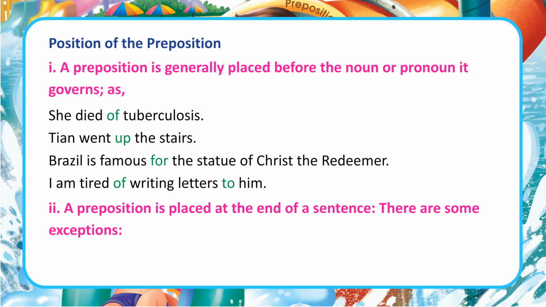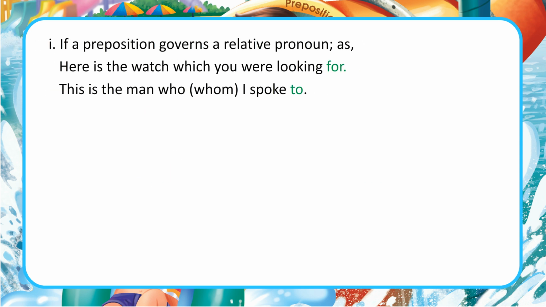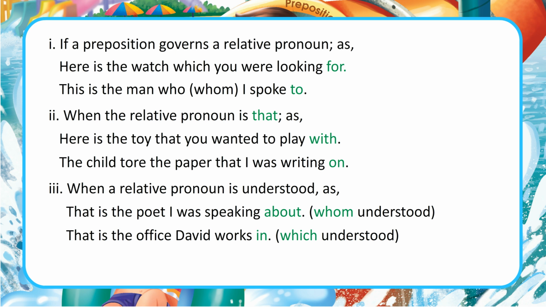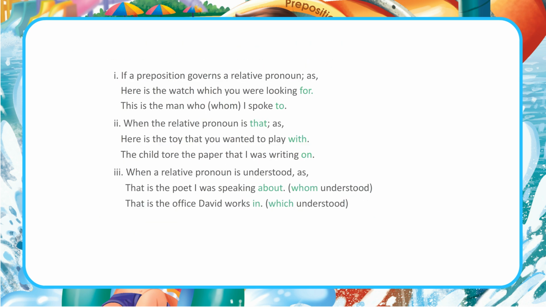There are some exceptions. 1. If a preposition governs a relative pronoun, as: Here is the watch which you were looking for. This is the man whom I spoke to. 2. When the relative pronoun is that, as: Here is the toy that you wanted to play with. The child tore the paper that I was writing on. 3. When a relative pronoun is understood, as: That is the poet I was speaking about, whom understood. That is the office David works in, which understood.